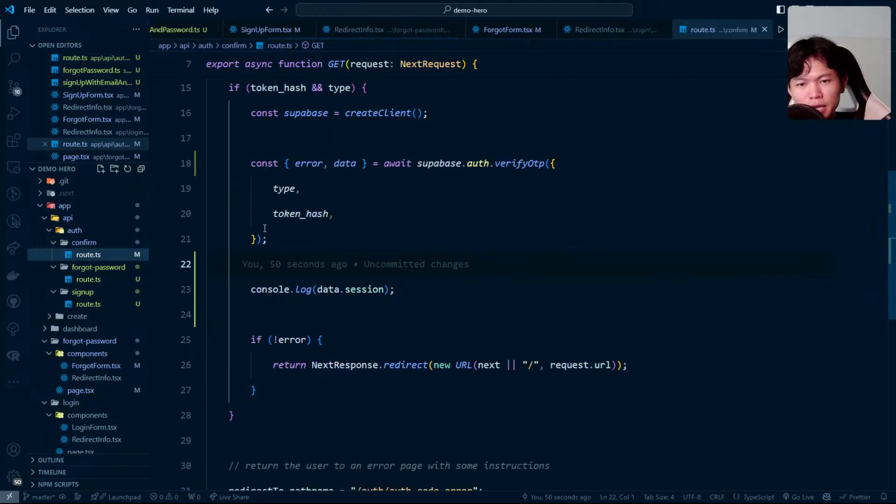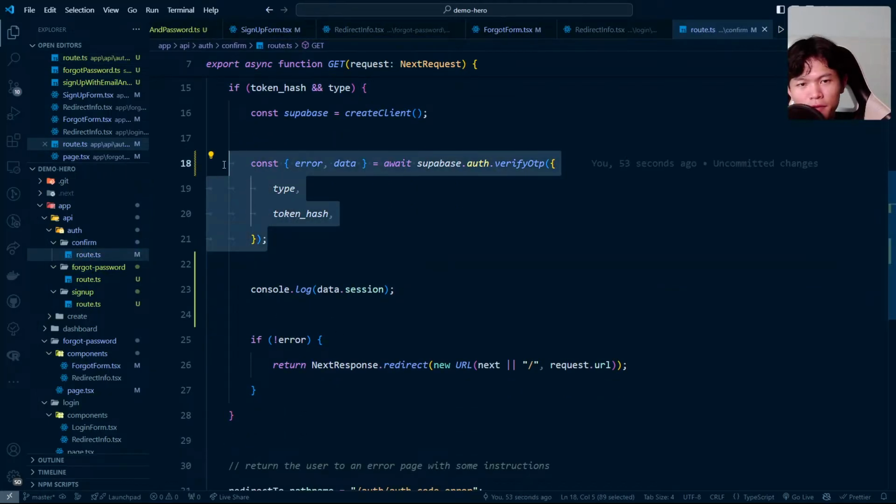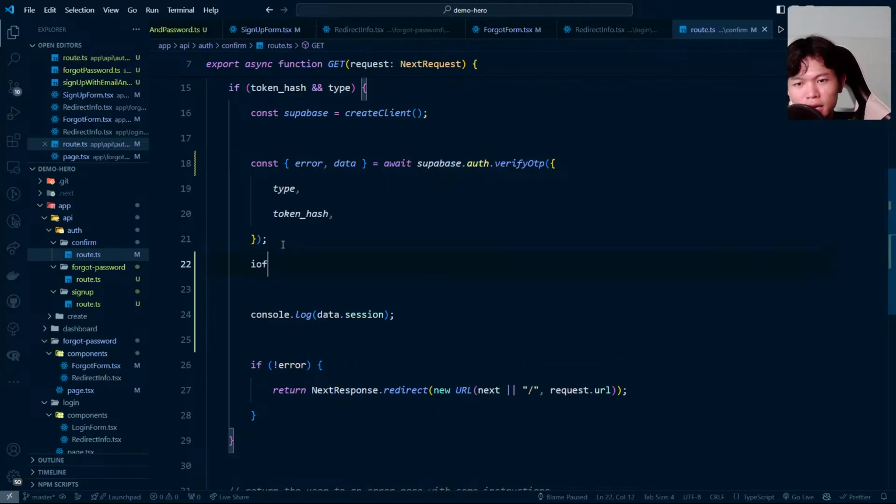Inside the confirm route, after we verify all of this, then I can check. But that's not going to work though. What if I do the type right here?